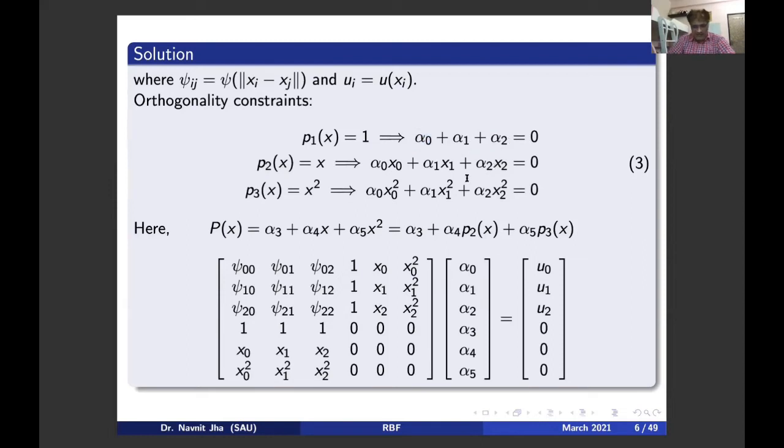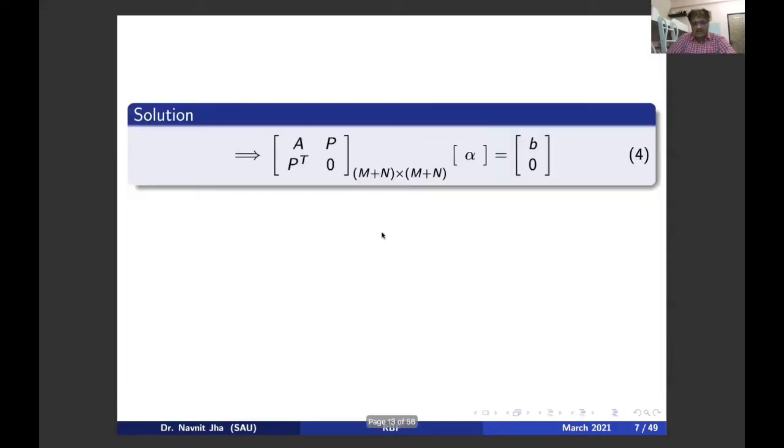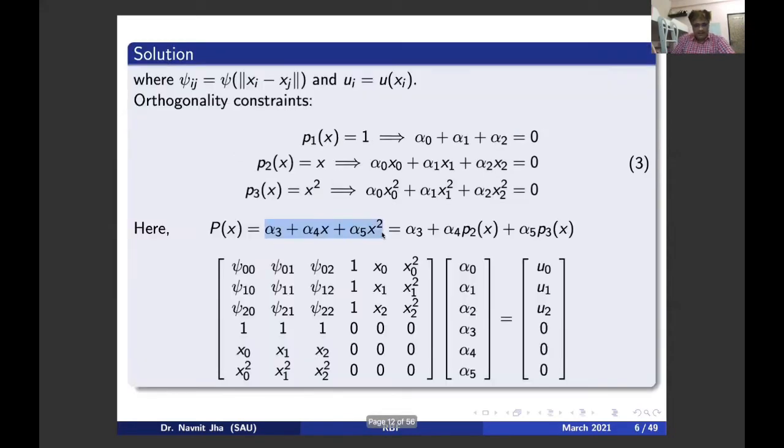This P of x I have chosen in our interpolating polynomial as alpha 3 plus alpha 4 x plus alpha 5 x square. I can write it as alpha 3 into P1 of x plus alpha 4 P2 of x plus alpha 5 P3 of x, where P1 is 1, P2 is x, and P3 is x square.